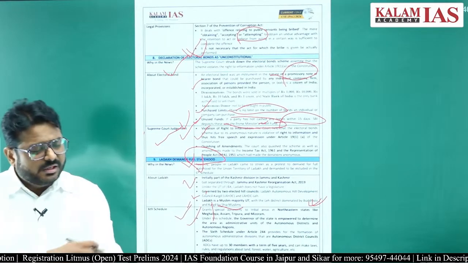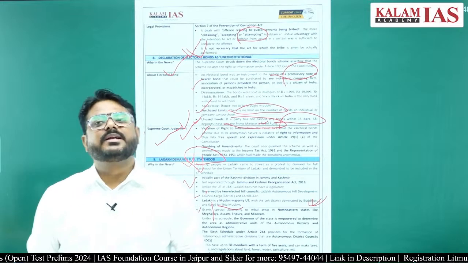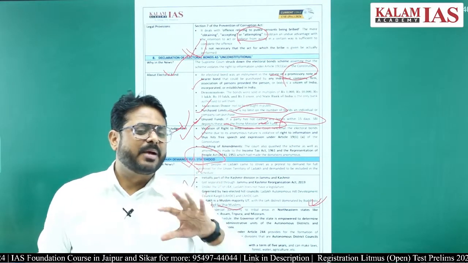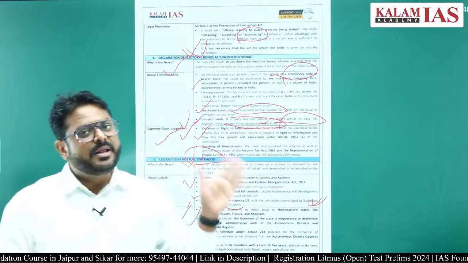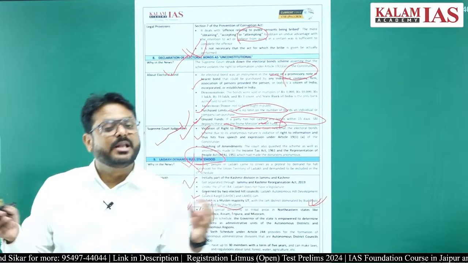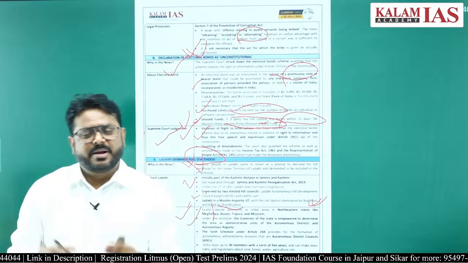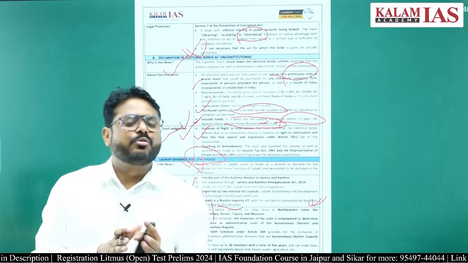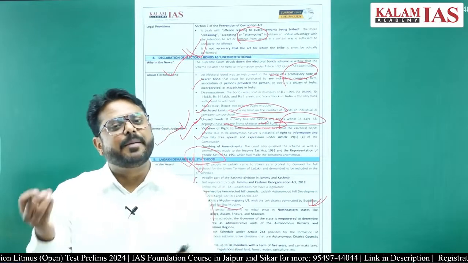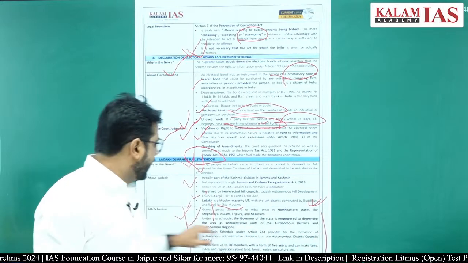And in this autonomous district council, there will be 30 members, and they will be elected for 5 years. Whatever plans and policies are made by these autonomous districts will be sent for the governor's approval. So this will not be without any government approval. All these things will be implemented with it, because even the state legislative assembly has to take assent from the governor to make a bill into an act, right? So that is there.